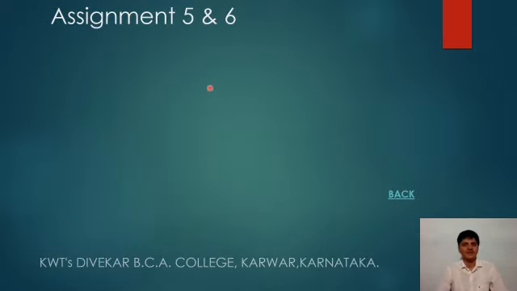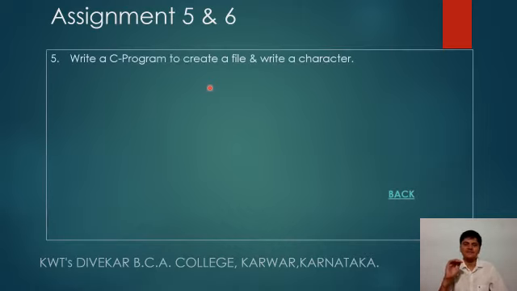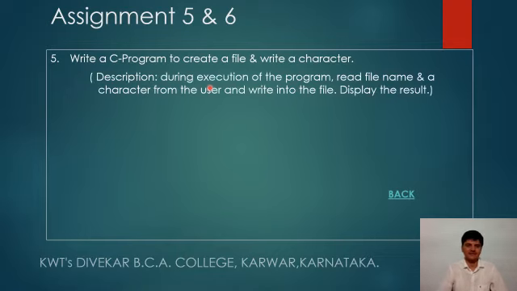Now assignment number 5 and 6, that is, write a C program to create a file and write a character. That is the description of the program. Assignment program 5 is: during execution of the program, read the file name and a character from the user, write the same in the file and display the result.